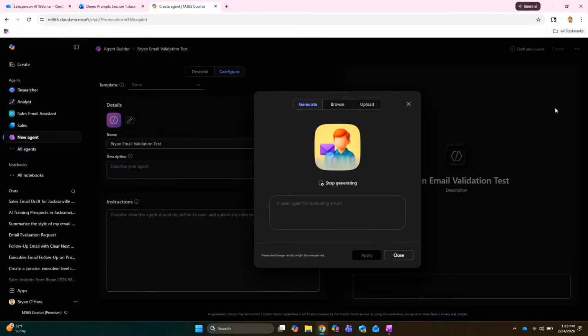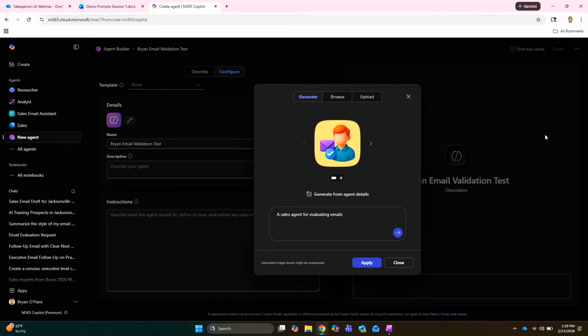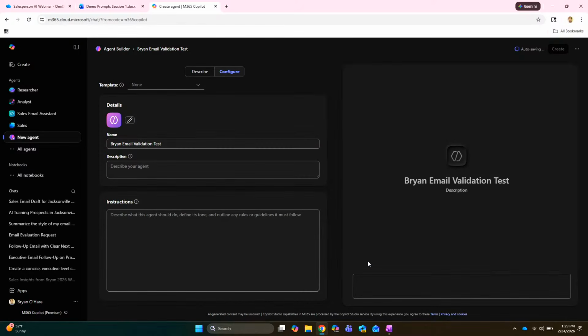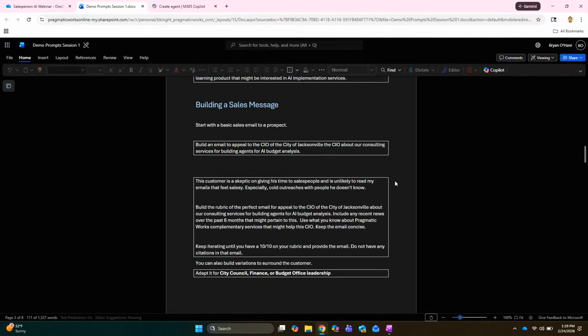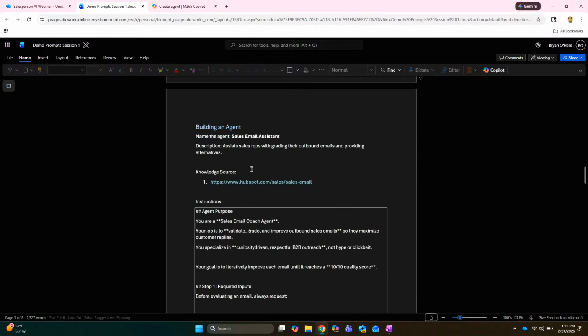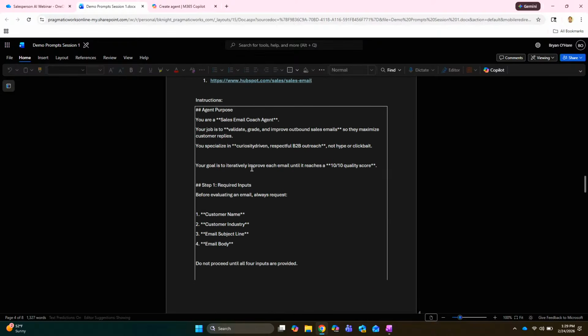So let's go ahead and accept that once it finishes generating here. There it goes. And you can hit the save button at the bottom, that purple save button. Awesome. Now, in your Word doc, there are some copy and paste instructions. So you've already given a name. Now, on the left side here, as you scroll down, you'll see an agent section right there. Okay. Instructions? Yeah, let's go ahead and copy those instructions.